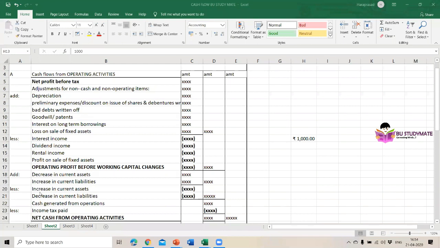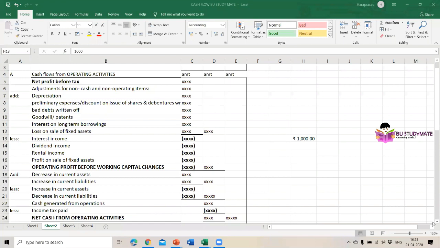Okay. When we are comparing the two balance sheets, on the current asset side, if the current assets are less, then we need to decrease it. We will see in the problem. Okay. Then cash generated from operations is the last one. Then income tax paid. Okay, we'll get the net cash from operating activities.